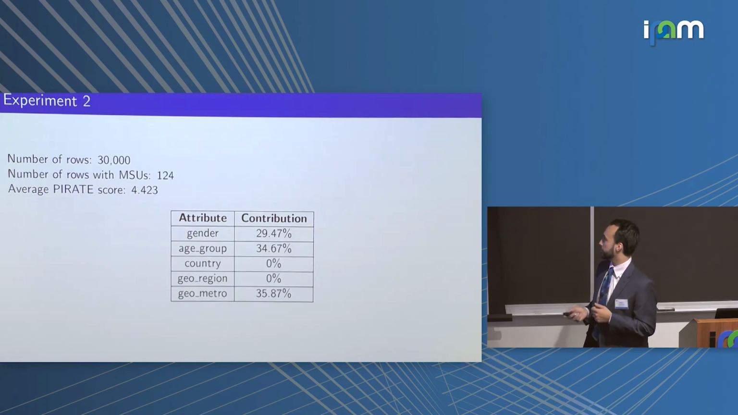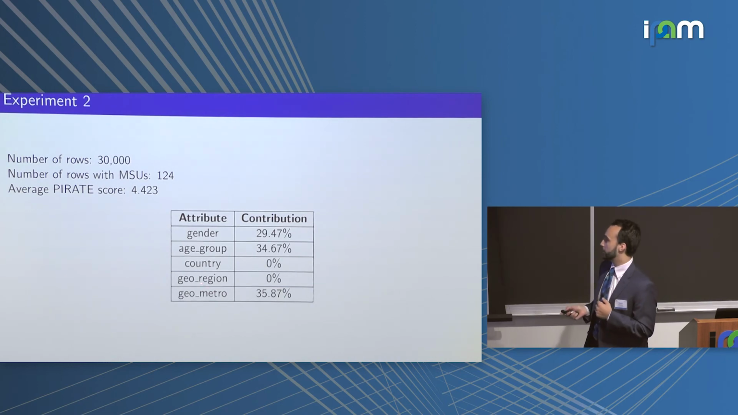On to this second experiment, we decided to look at more classic demographic data. So gender, age group, and country, all 3 of these have to do with location: country, region, and metro. But now when we ran this data set through Suda, we only got 124 rows out of 30,000 that were identifiable at all. So that lets us know that this combination of attributes is in general much less risky. And then for those 124 rows, the average PIRATE score was 4.4.